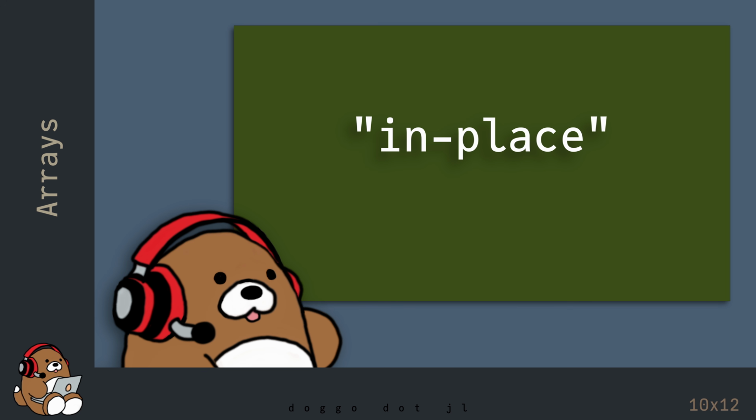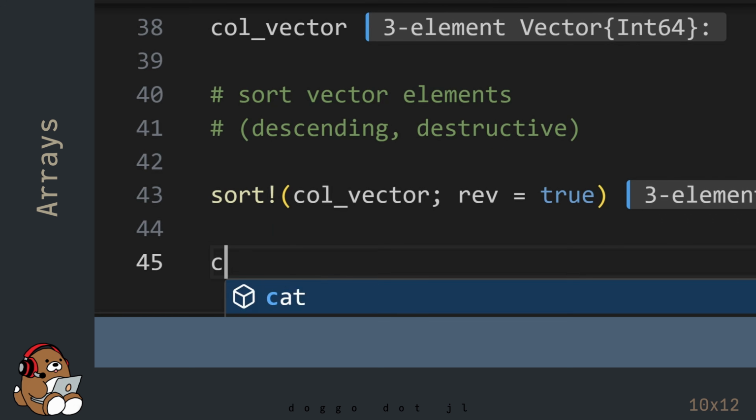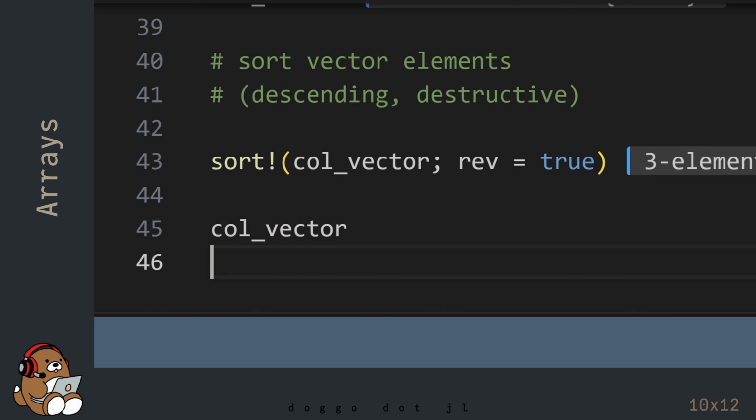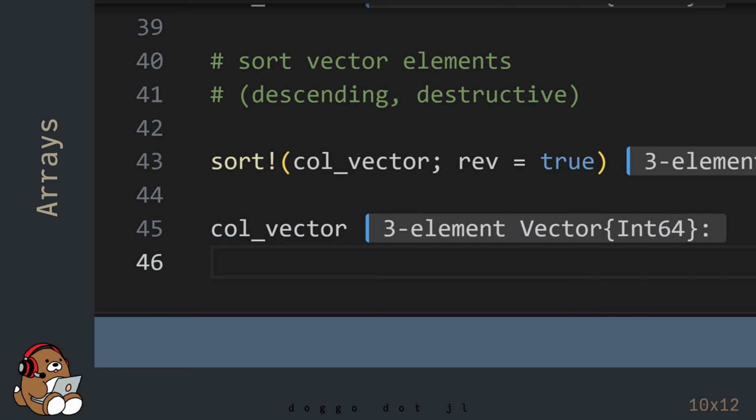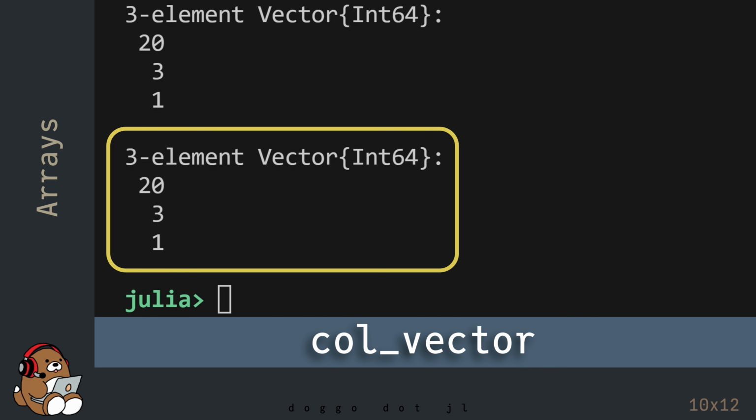Using an in-place function is a very efficient way to handle your data. But using it also means that you won't be able to get your data back into its original form, so you need to be careful when you use them. As you can see in the REPL, the variable named col_vector is no longer the original vector. Sometimes you want to do this, and sometimes you don't. So Julia provides you with these options.